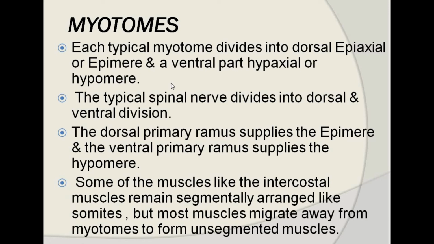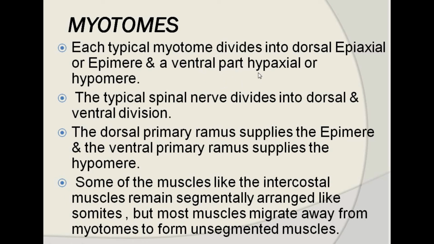Now, after the process of myogenesis, the groups of muscles are formed from the myotomes. These groups of muscles are the epiaxial, or the epimeres, forming the dorsal aspect of the body wall surrounding the notochord, and a group of muscles forming the ventral portion of the notochord.